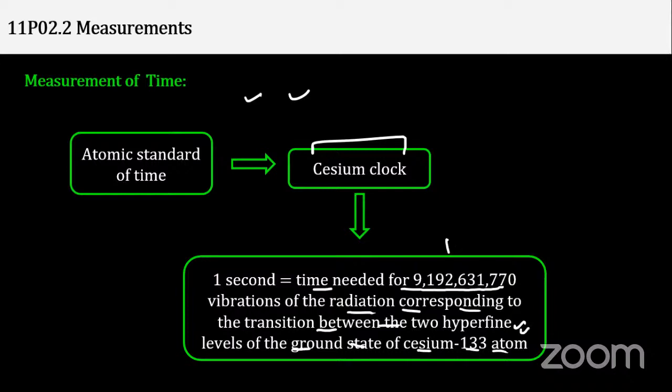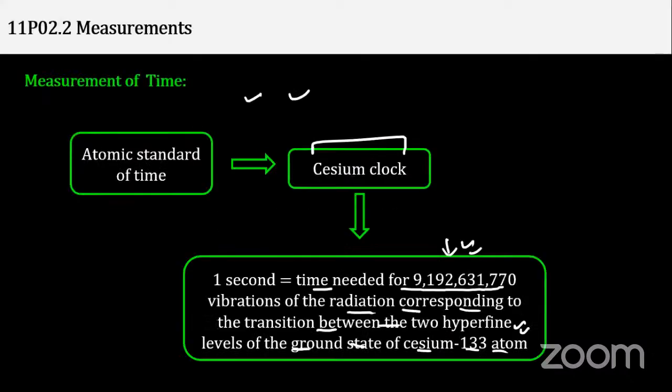So from the beginning, this time has been accepted. Remember, students, from the beginning, this time has been accepted.